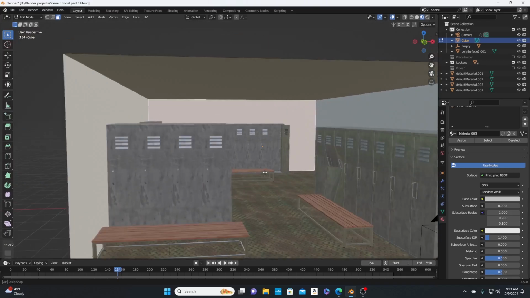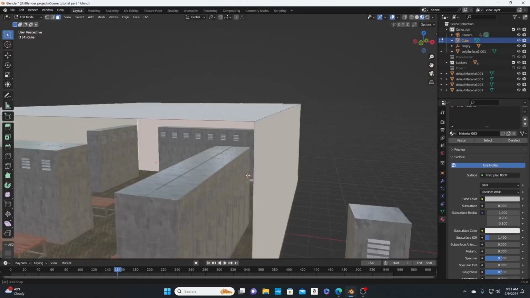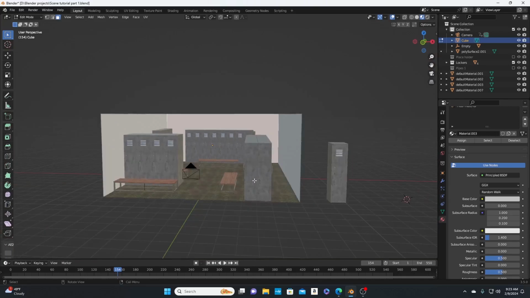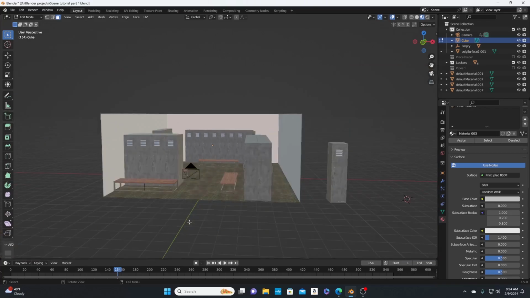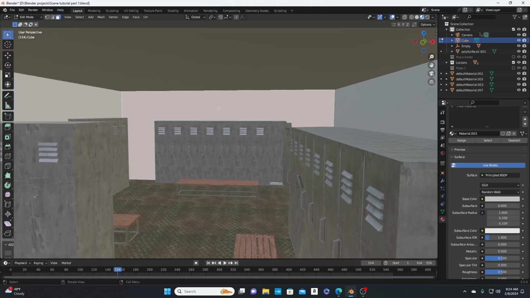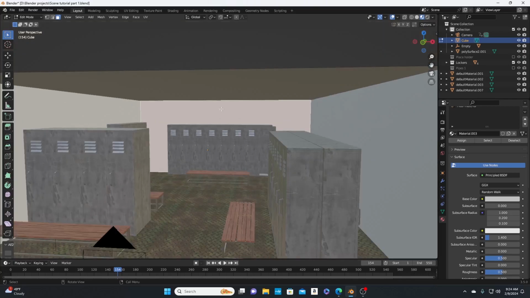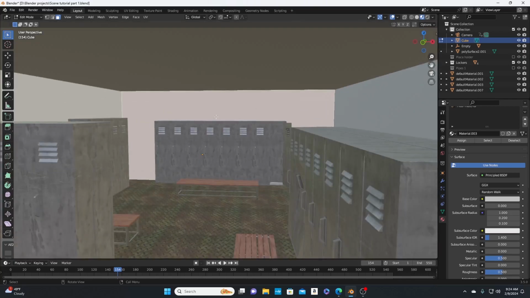All right, so basically, we left off at adding the textures to the lockers, the bench, and the ground. So now we're going to add textures to the walls. We are going to add brick textures to the walls. I'm going to add a brick texture to these walls.